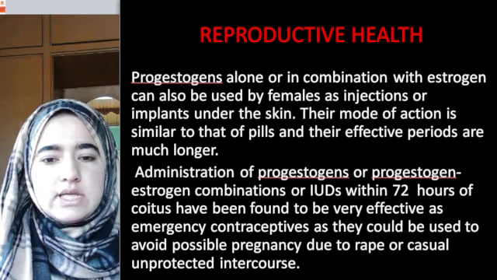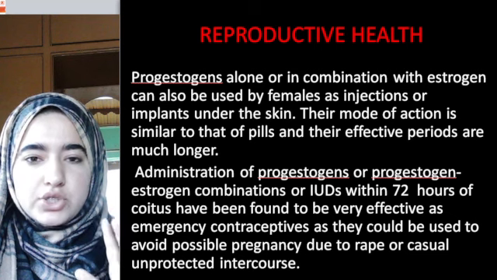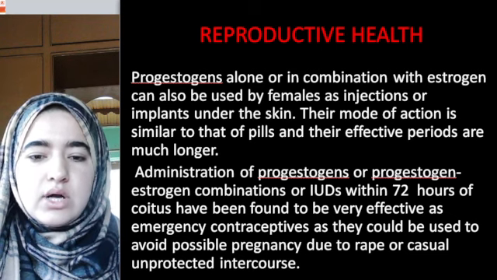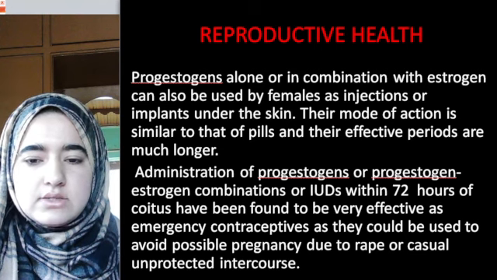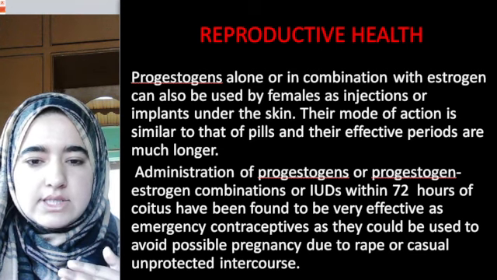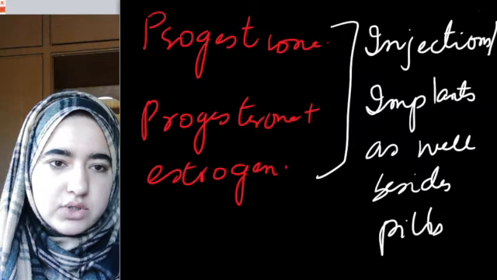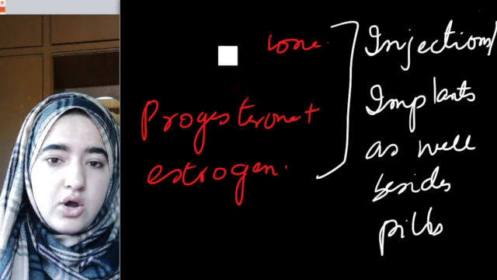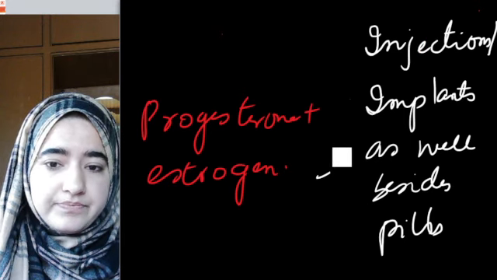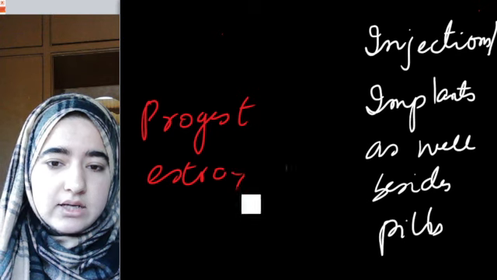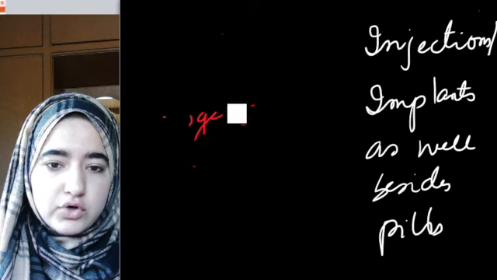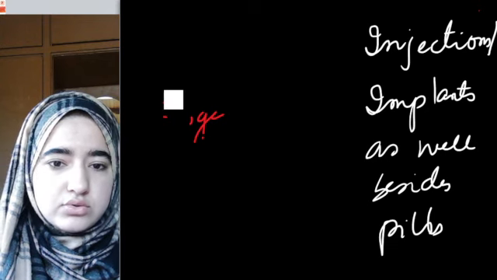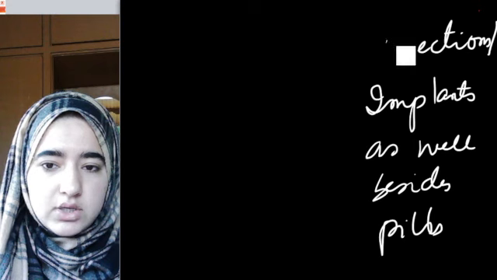If we administer progesterone, or a progesterone-estrogen combination, or an IUD within 72 hours of coitus, it's used as an emergency contraceptive as well. I'll write it down. When can we use an emergency contraceptive? Obviously when you have taken some contraceptive but it unfortunately failed. So what you are going to do is use an emergency contraceptive.